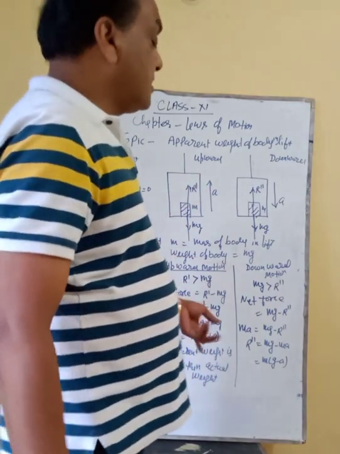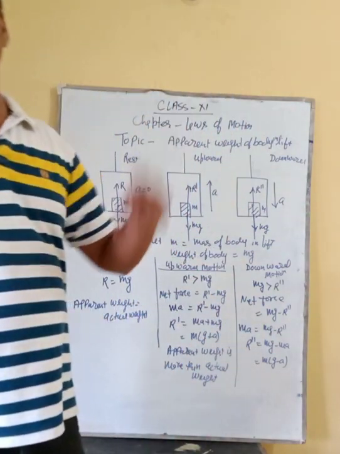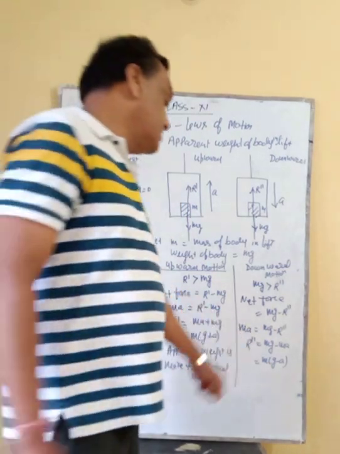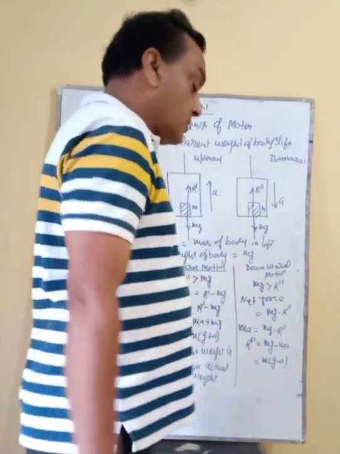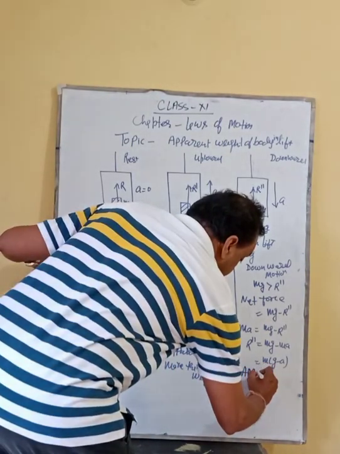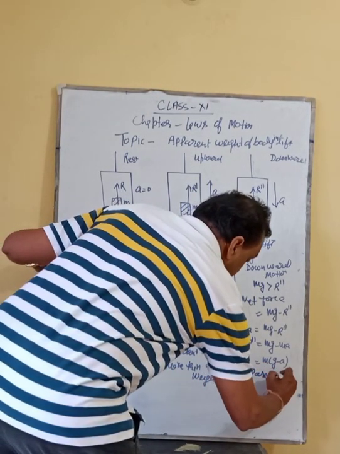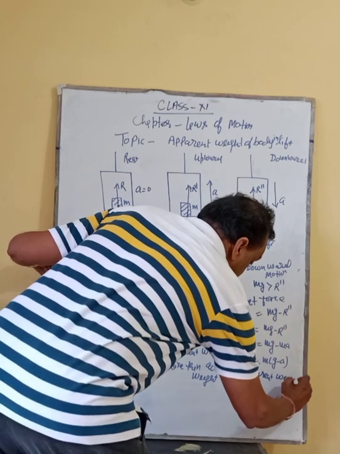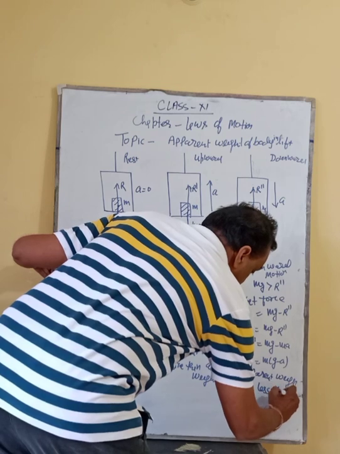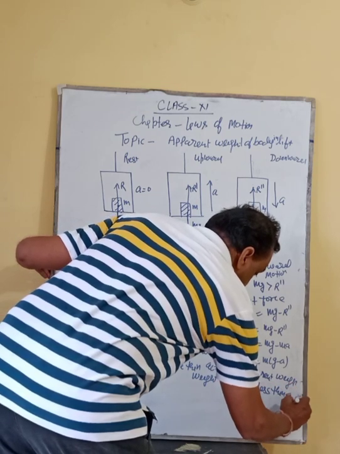But at the same time, if the speed increases as you come downward, then compared to the actual weight, it becomes less. So the apparent weight here is less than the actual weight.